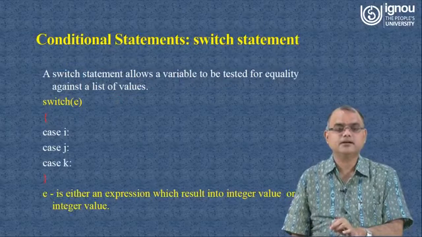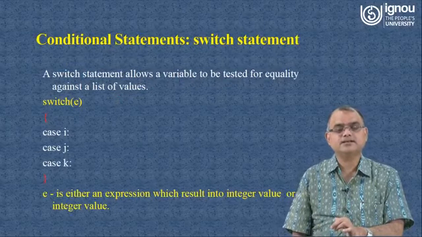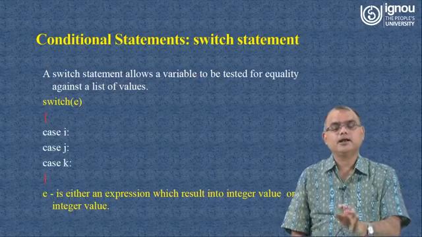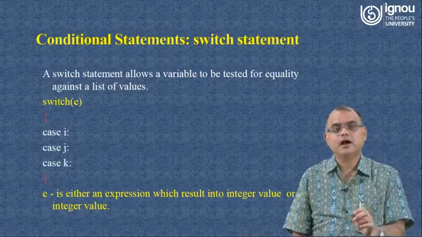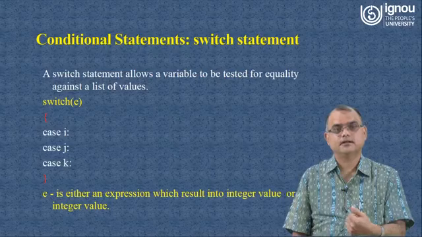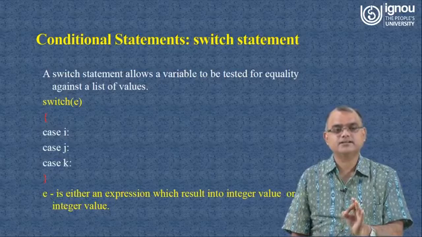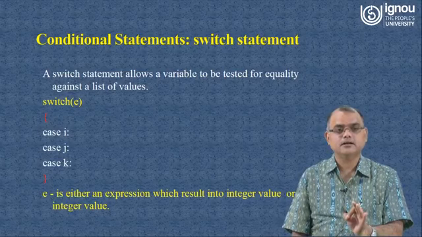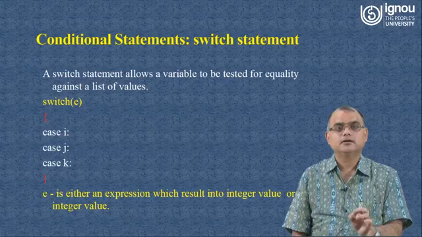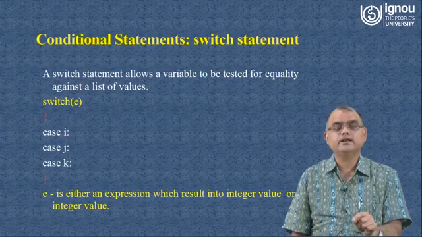Then the switch statement. Again, the switch statement is a kind of statement in which you have the option of several selections. Here, switch, and then in brackets you see E, which is nothing but an expression, and that expression must return an integer value.